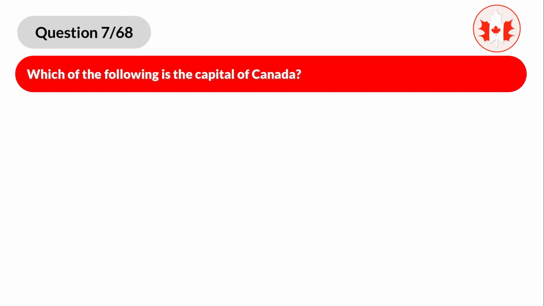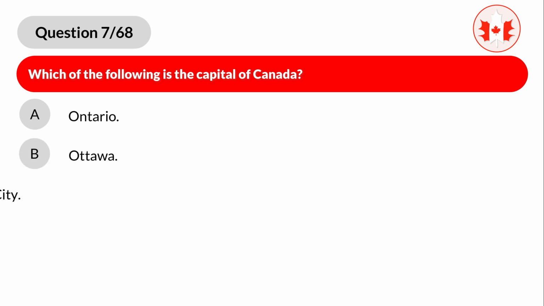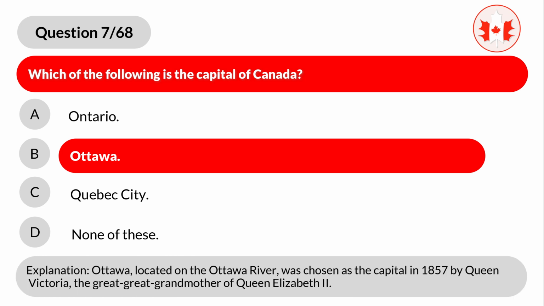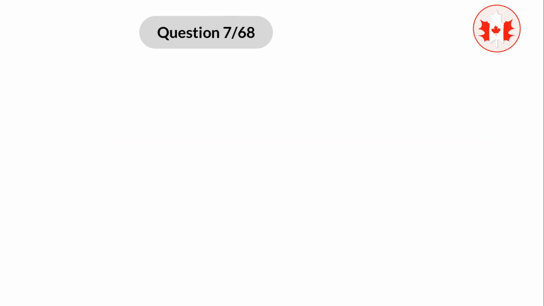Question 7. Which of the following is the capital of Canada? A. Ontario. B. Ottawa. C. Quebec City. D. None of these. Correct answer is B. Ottawa. Explanation. Ottawa, located on the Ottawa River, was chosen as the capital in 1857 by Queen Victoria, the great-great-grandmother of Queen Elizabeth II.